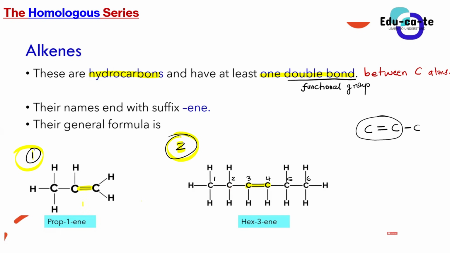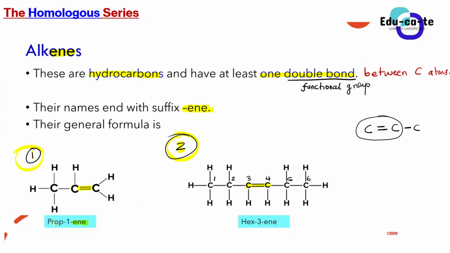And then we use the same trend, guys. The names of alkenes end with the suffix ene. You can hear that the name alkene has an ene at the end. For example, the first compound here is prop-1-ene, or you can say it's known as 1-propene.